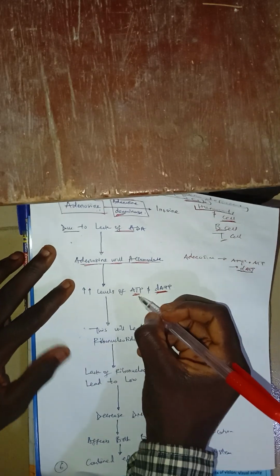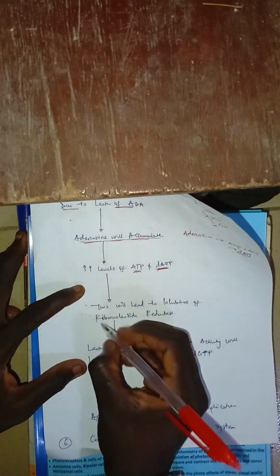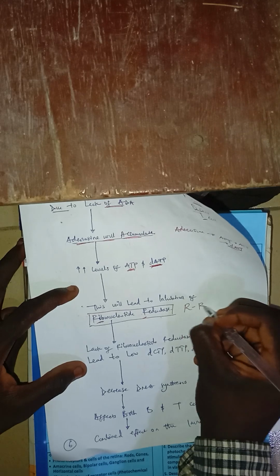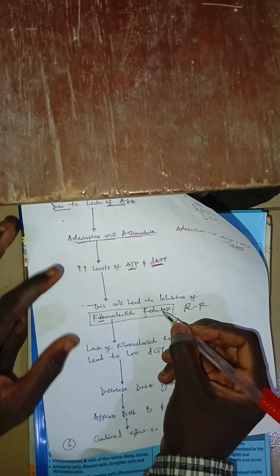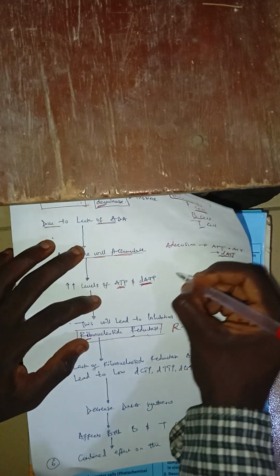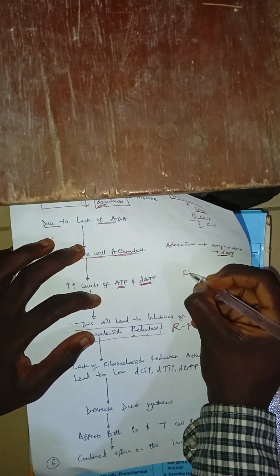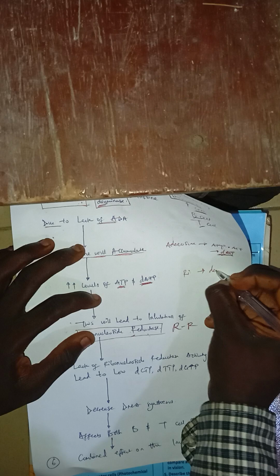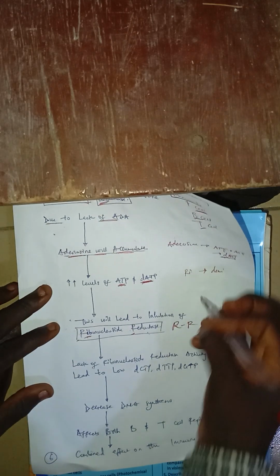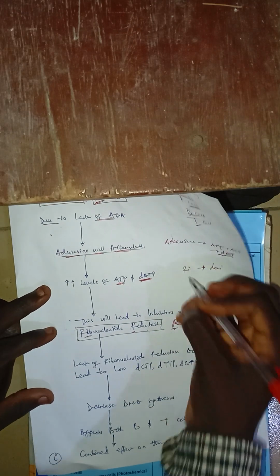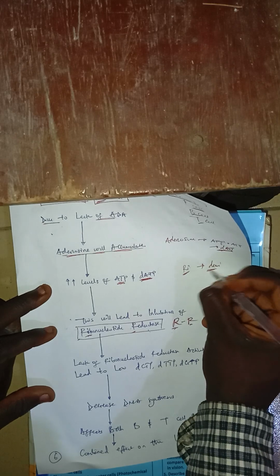Now, when you have high levels of ATP and high levels of deoxy ATP, this is the main thing I need you guys to understand. It will inhibit this enzyme. The enzyme is called ribonucleotide reductase, which we usually call RNR. This enzyme is responsible for converting ribonucleotide to deoxyribonucleotide, that is, ribose sugar to deoxyribose sugar.